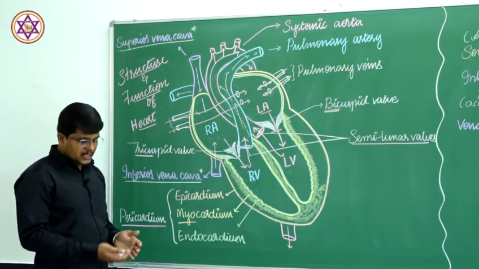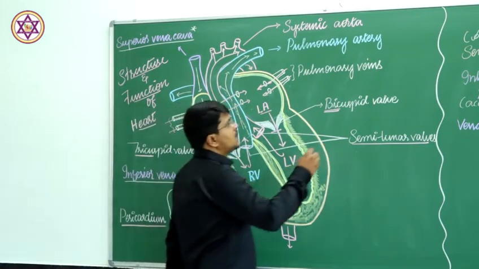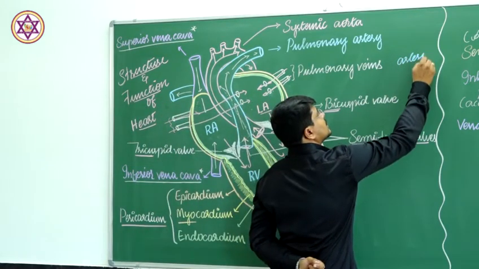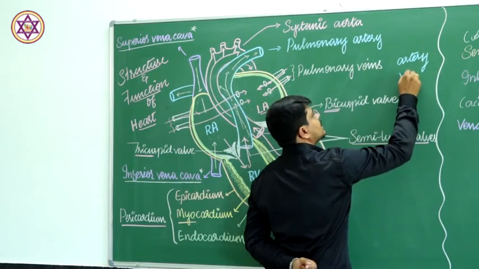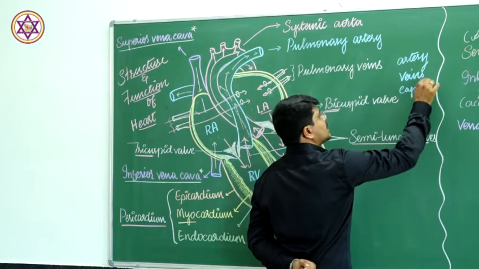In addition to that, we should know the blood vessels are of three types. One is artery, veins and capillaries.